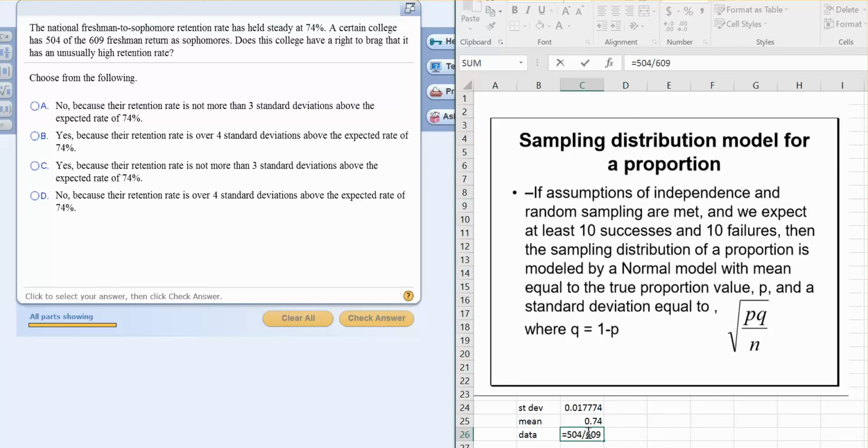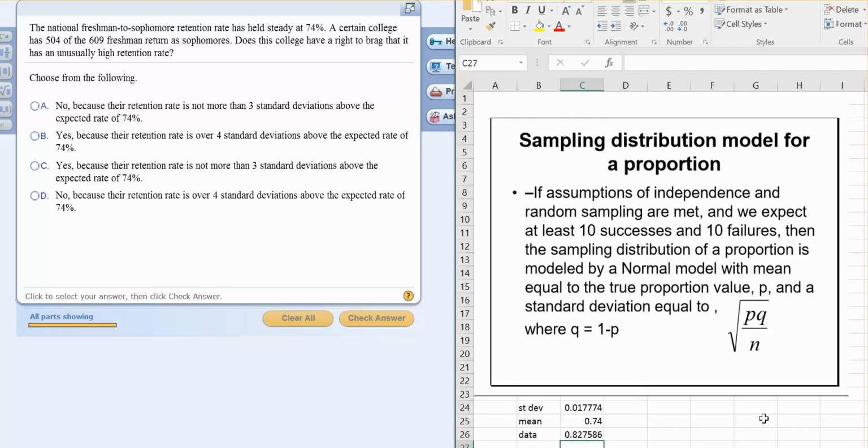Let's see what that college retention rate is. Okay, their retention rate is 0.8275. So we ask ourselves, how unusual is it to get a 0.82 data value if the mean is 0.74 and the standard deviation is 0.017?